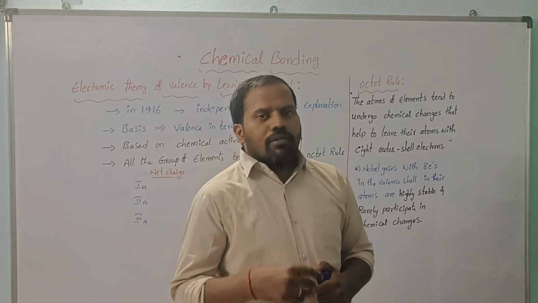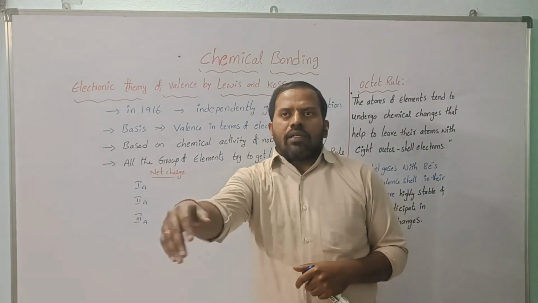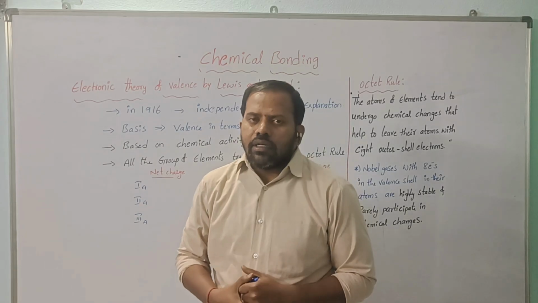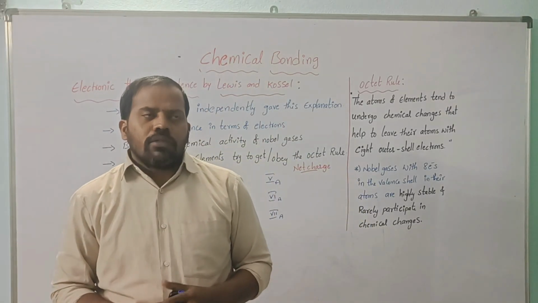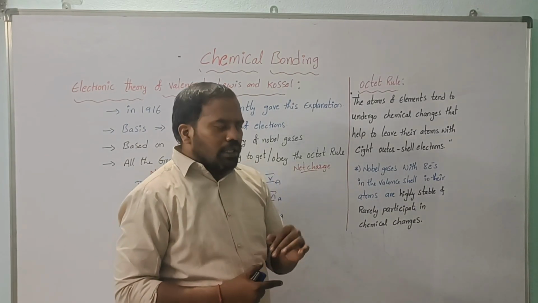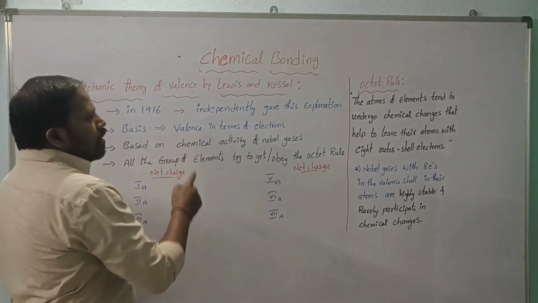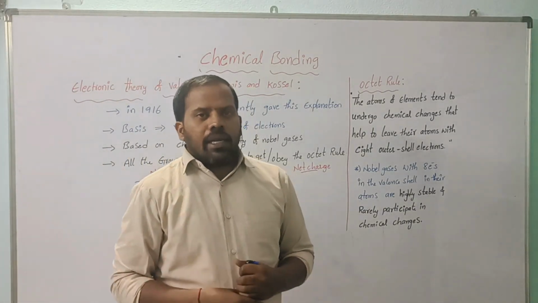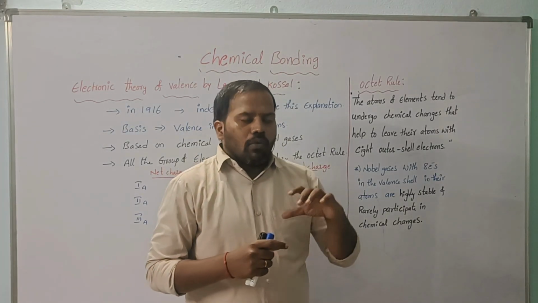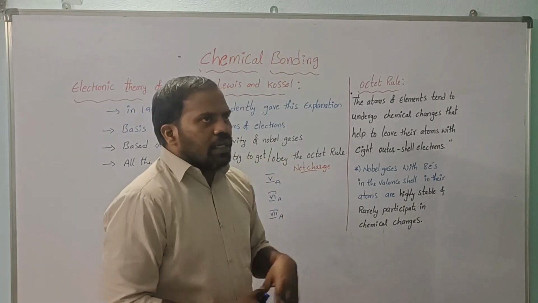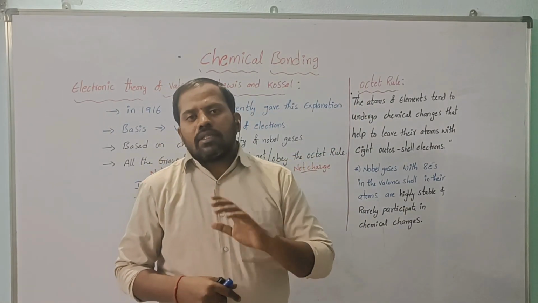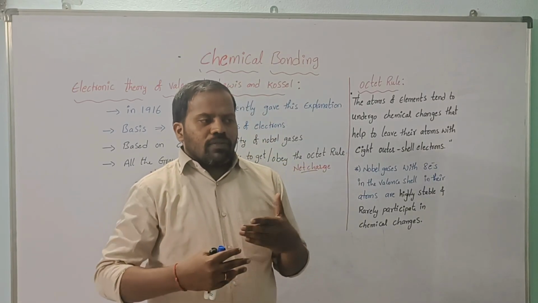Means if an atom has valence electrons, based on that it will either lose electrons or gain electrons. Then it has a net charge on that nucleus, so based on that it will be involved in bond formation. Only a theoretical explanation was given: valence electrons lose or gain, how many electrons they can lose and how many they can gain, and what is a stable configuration. For that they said that with 8 electrons in the valence shell, the atom is stable. Further, they checked many atoms.